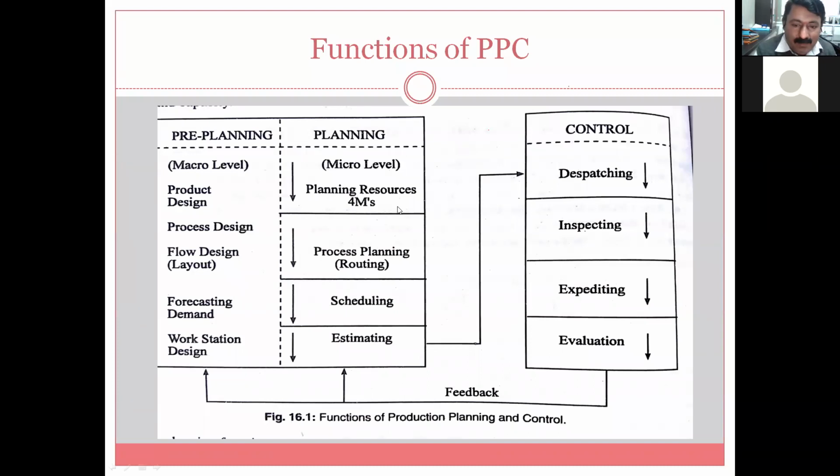That company has a big capacity. This is one of the designs, 10,000 bottles required. Like that, the company has a target of 10 lakh bottles. So 10 different designs of bottles will be manufactured out of that. This is one bottle. Okay, so planning of resources, 4M: machine, material, man, and method, money.